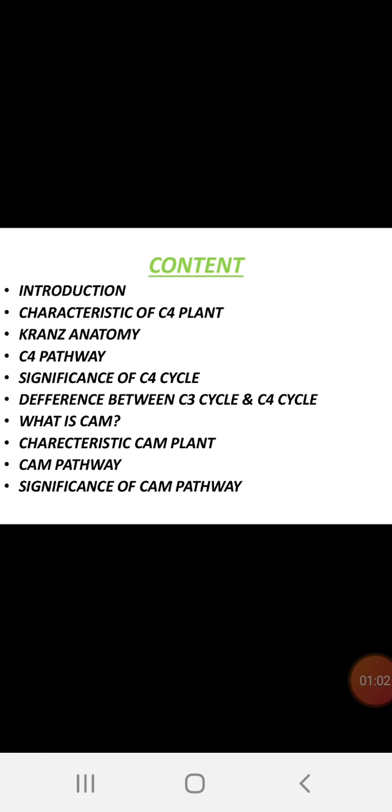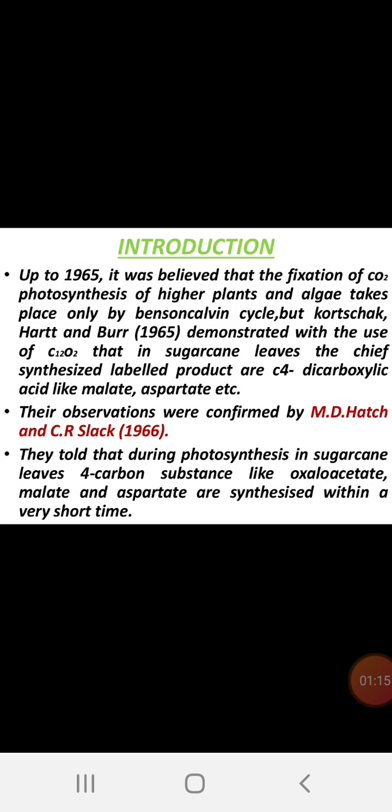But there is another part, CAM, the characteristics of CAM, which is not needed for us. Here we have only a little discussion about these topics. First, we shall take up the introduction.